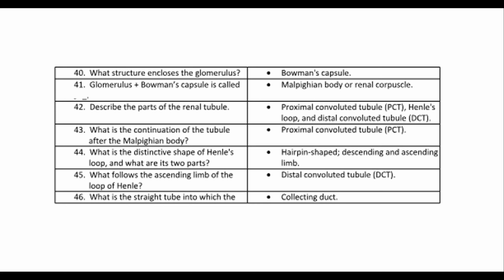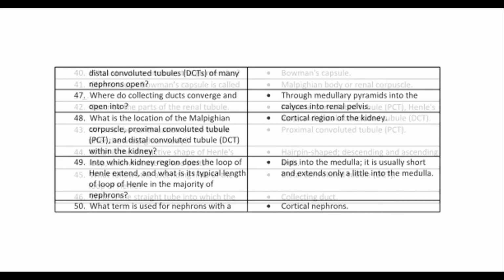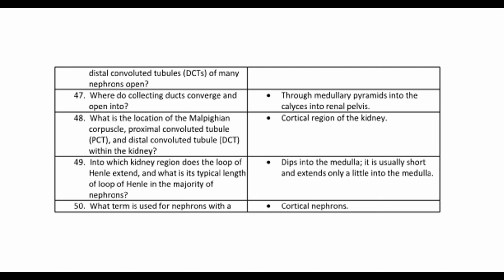45. What follows the ascending limb of the loop of Henle? Distal convoluted tubule, DCT. 46. What is the straight tube into which the collecting duct opens? Distal convoluted tubules, DCTs, of many nephrons open. 47. Where do collecting ducts converge and open into? Through medullary pyramids into the calyces into renal pelvis.